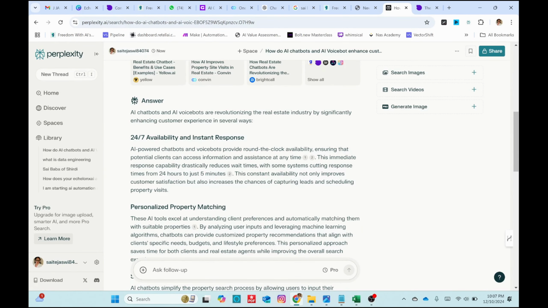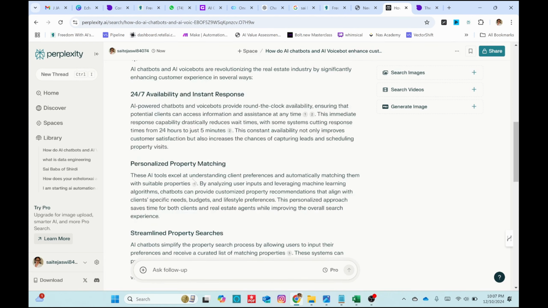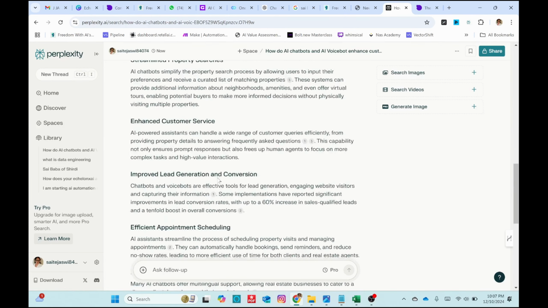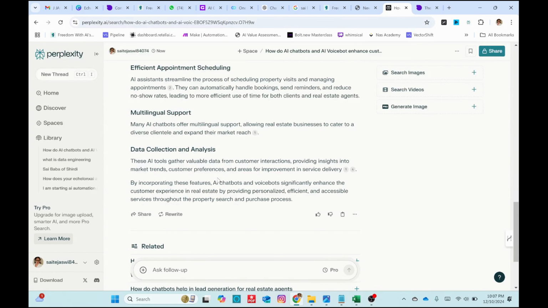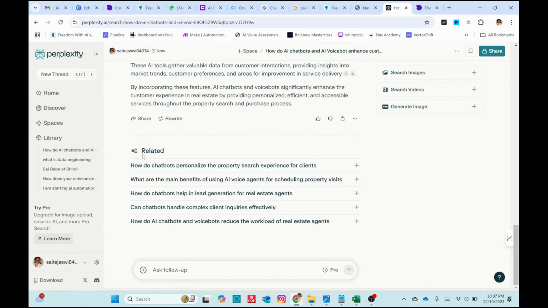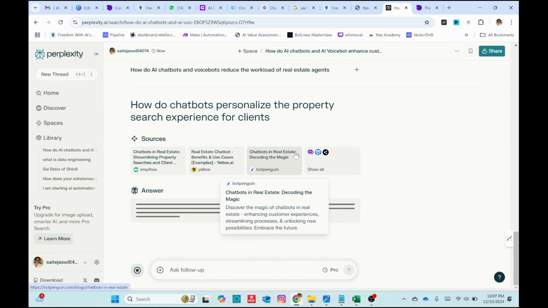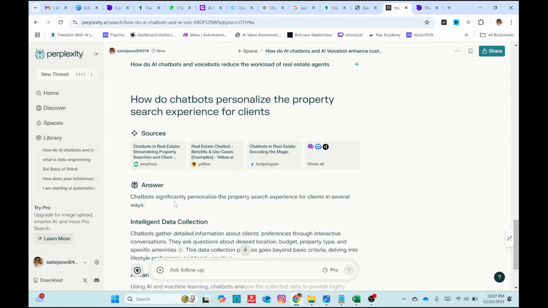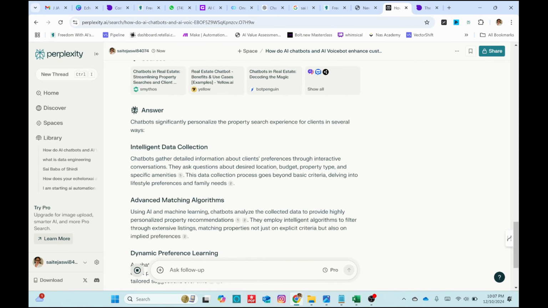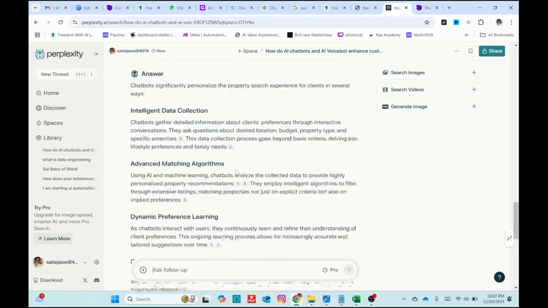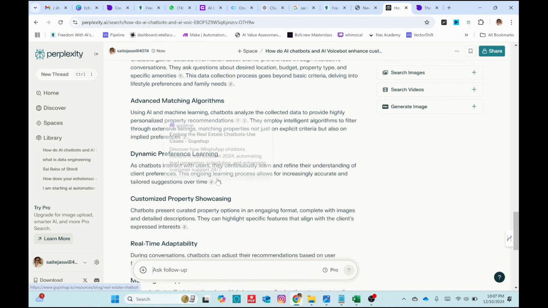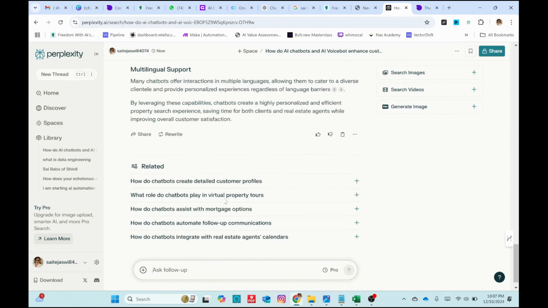So 24/7 availability, instant response, personalized property matching, streamlined processes. So you would get excellent answers with good research, and it would give the related questions as well. How does the chatbot personalize the property search experience for clients? So it significantly personalizes the property search experience for clients in several ways, like intelligent data collection, advanced matching algorithms, dynamic preference learning, so many other things.